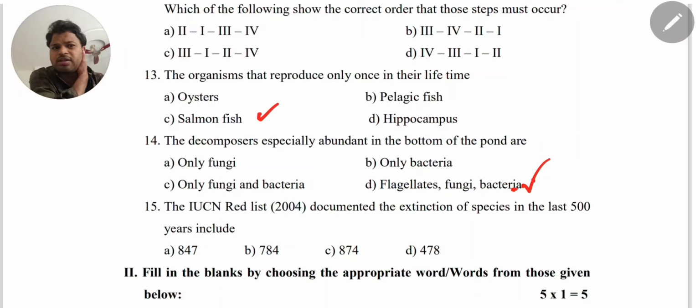Next, 15th question. The IUCN Red List 2004 documented the extinction of species in the last 500 years, including 784. According to the IUCN Red List, 784 extinctions of species. The answer to the 15th question is option B, which is correct.